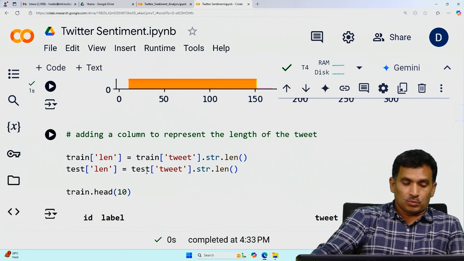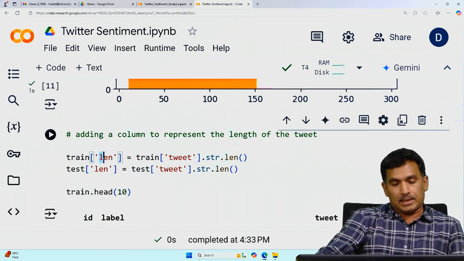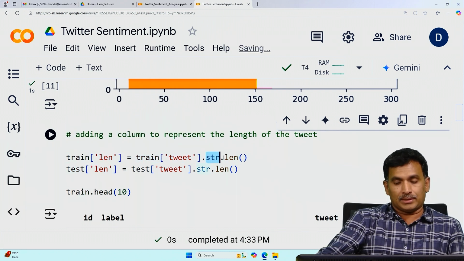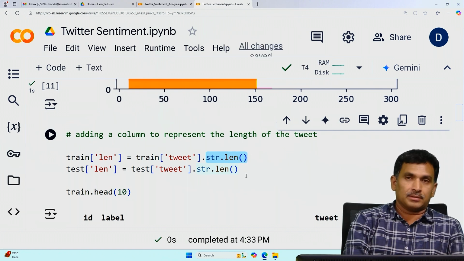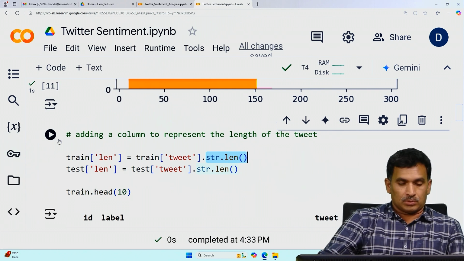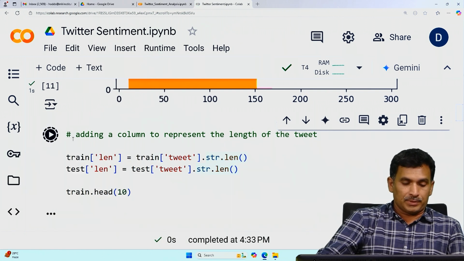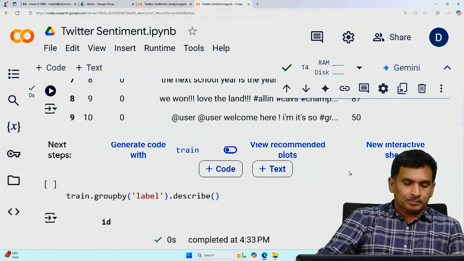Next, adding a column to represent the length of the tweets. You want to add a new column to find out the length of a tweet, so you can add train length. This is a new column being added, using train.tweet.str.len. This function is applied on that particular tweet to count the number of characters in the tweet. A new column is added, and the value is calculated based on this function. You can see here the ID, and this is the new column, length, which has counted the number of characters in each tweet.